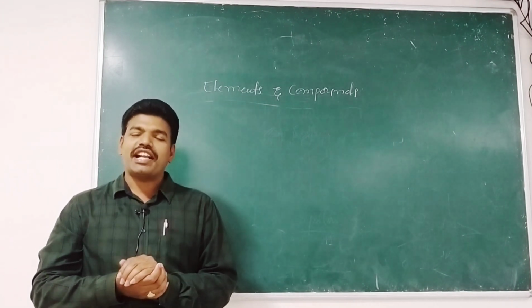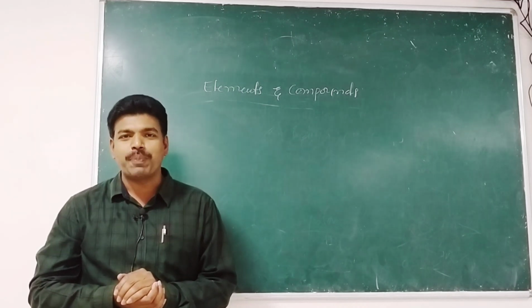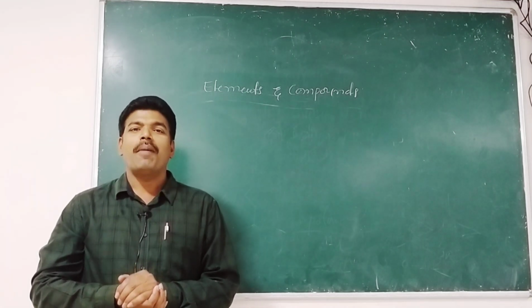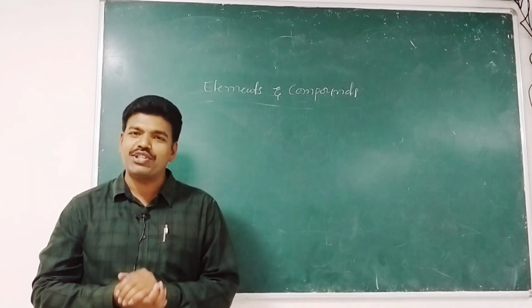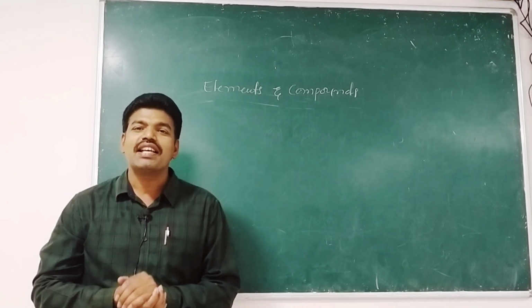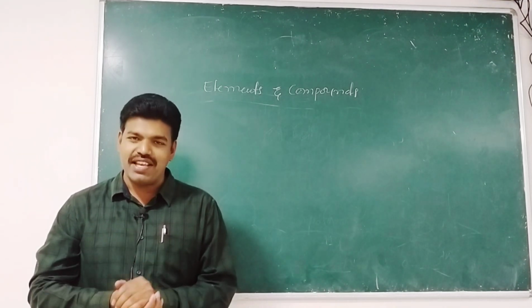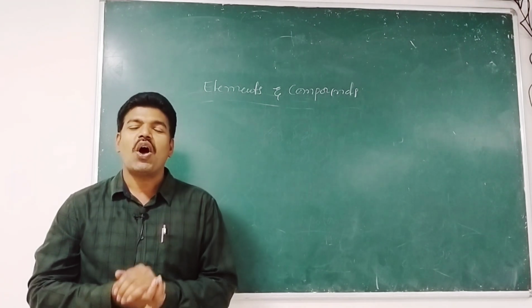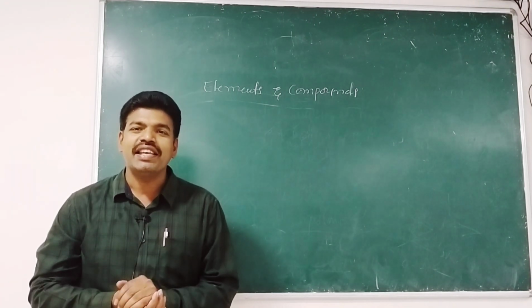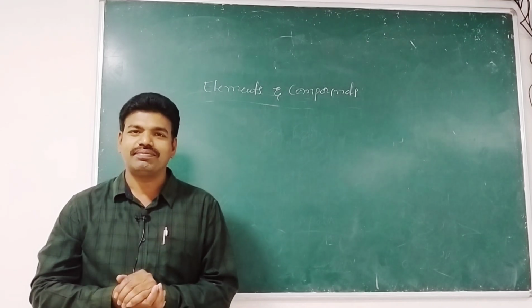I shall explain the concept of isotopes in this context. By the etymology of isotope, iso means same, topos means place. That means isotopes occupy the same place in the periodic table.